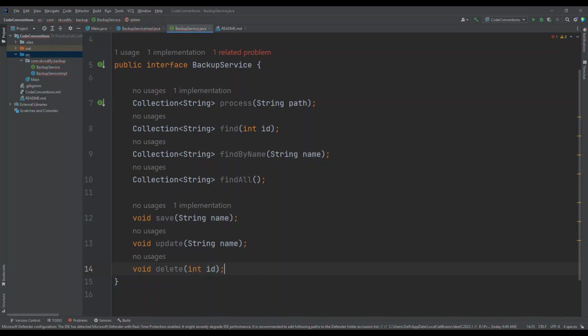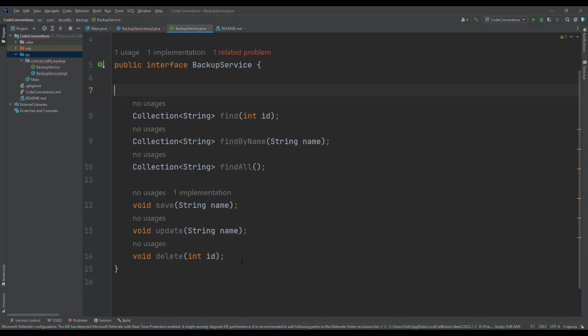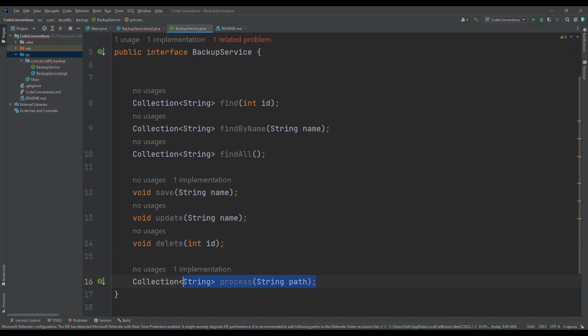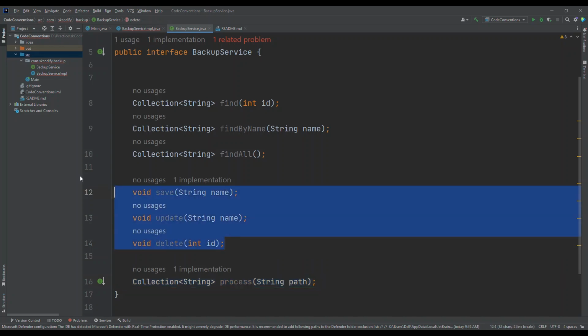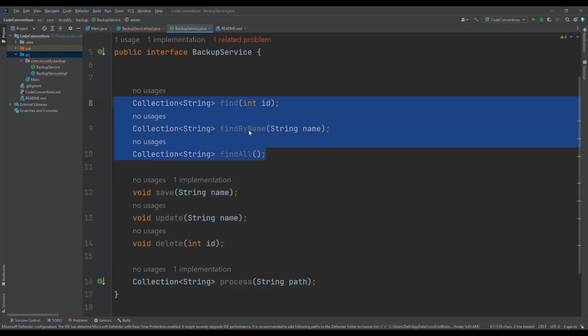So this is another group of functionality. This is one group of functionality, this is another group, and this is the third group. Although this is alone single, it is a third type of behavior. This is CRUD operations, this is finding operations, although this is part of reading operations from the CRUD group, and this is the third type.